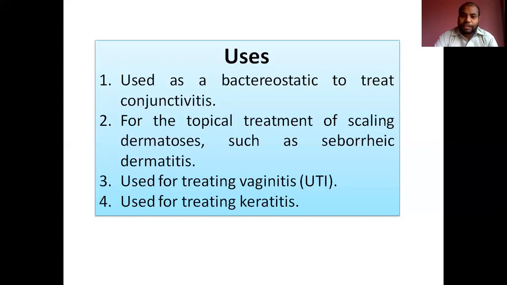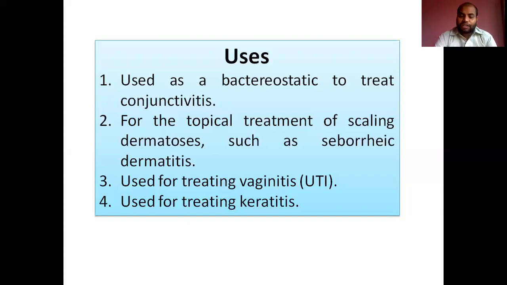Along with that, it is used topically for scaling dermatoses and seborrheic dermatitis. These are dermatological inflammations and conditions where skin patches are seen. Seborrheic dermatitis is a kind of skin infection where, when there is sweat, there is a fungal infection. From this, scaly patches are seen over the skin, which can be treated with the drug sulfacetamide.